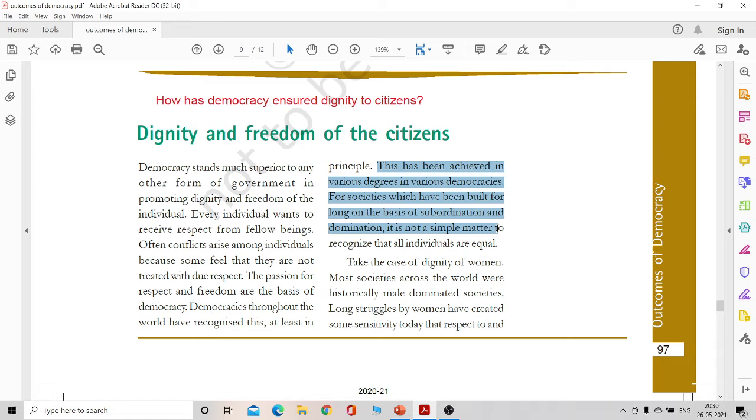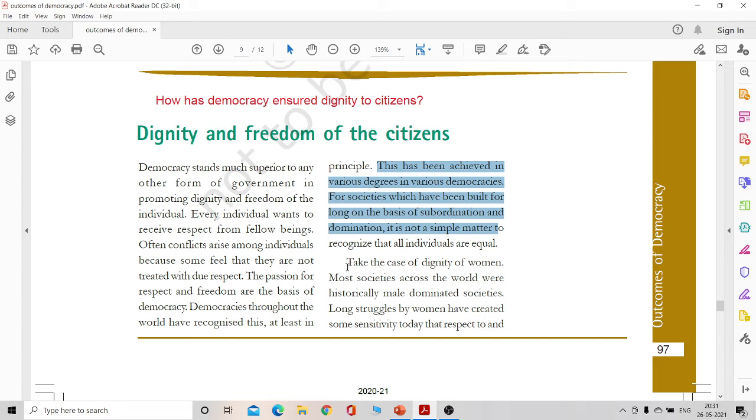Some countries were earlier, like European countries, which were the first to recognize brotherhood and equality and all of that. Black people were given that recognition much later. Women, of course, were given recognition way later. But democracy allows that situation where people can expect to be treated equally and with dignity.